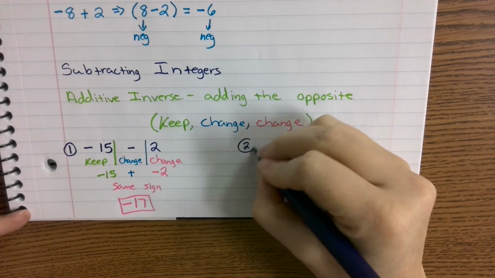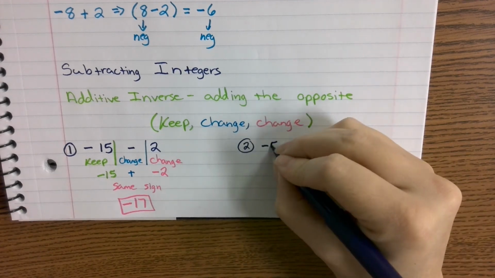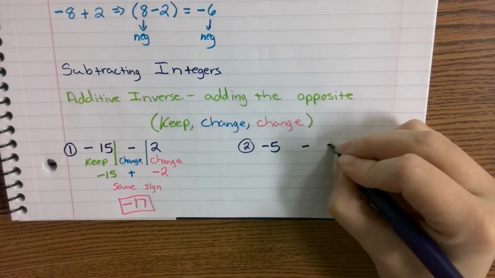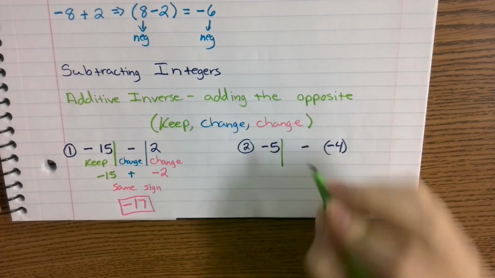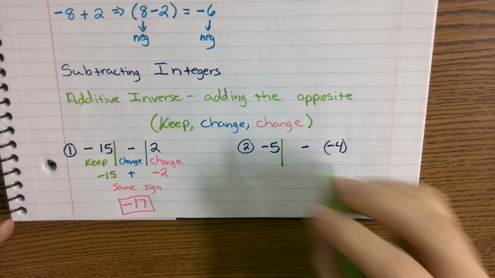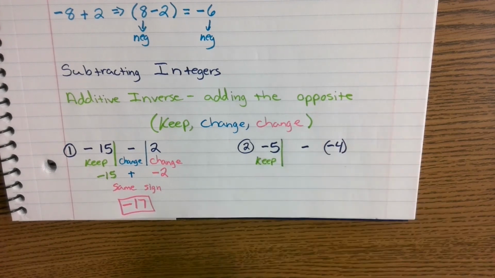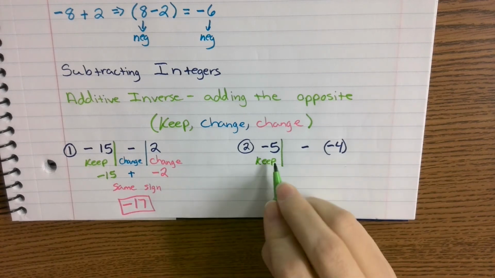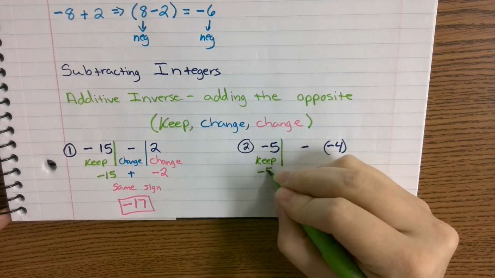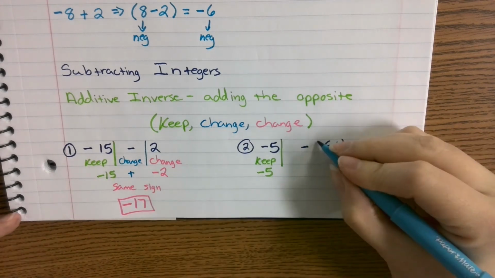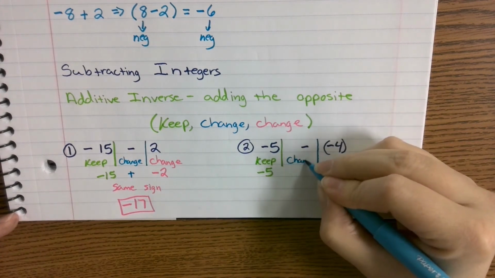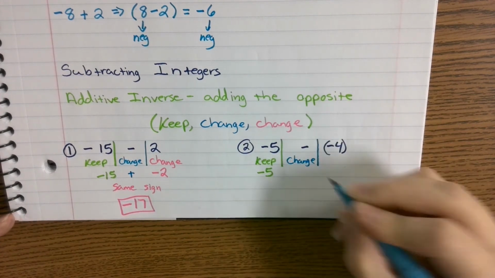Let's try another one. Negative 5 minus negative 4. So we're going to start off with the first one. The first number, negative 5, we get to keep. Remember, the rule is always keep, change, change. So we keep negative 5 as it is. Then we change. We change subtraction into what again? Addition.